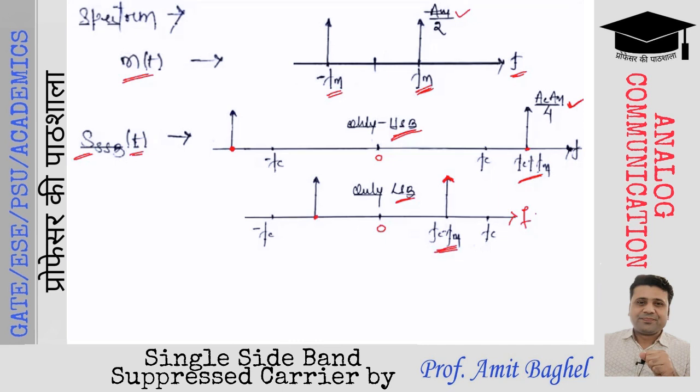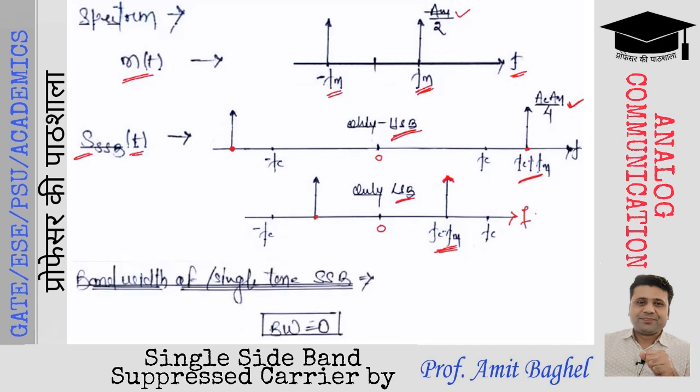So when we are transmitting only the upper sideband, the impulse exists at Fc plus Fm with the strength of AcAm by 4. When we are transmitting only the lower sideband, an impulse will exist at Fc minus Fm with the same strength as AcAm by 4. Again, the bandwidth of this SSB signal will be equal to 0. So make sure the bandwidth of a single tone SSB signal will be equal to 0. Why? Because we have only a single frequency in the modulated waveform.